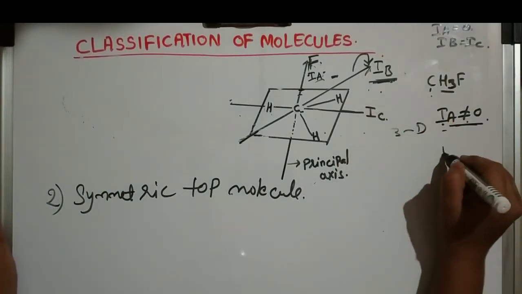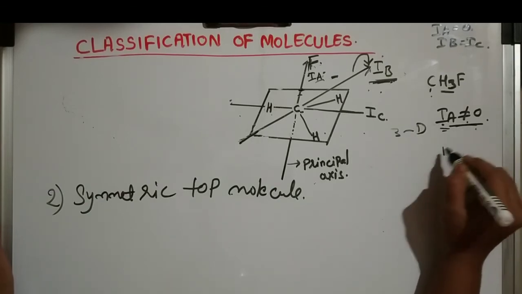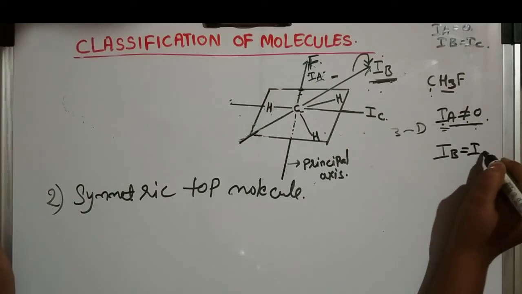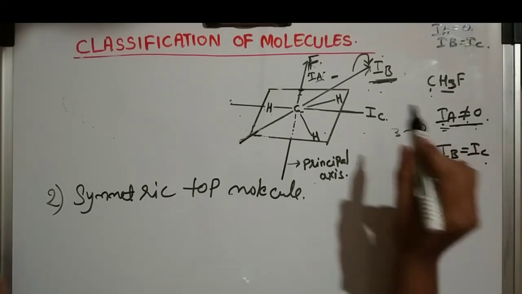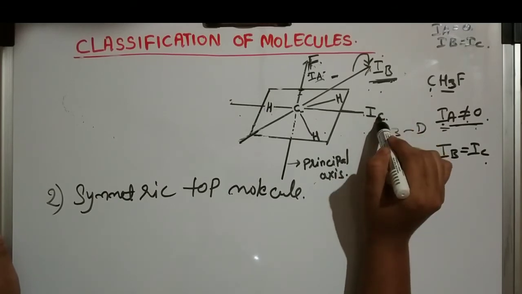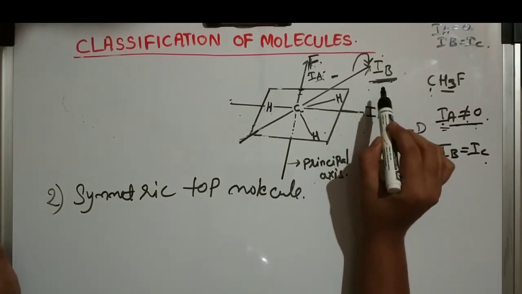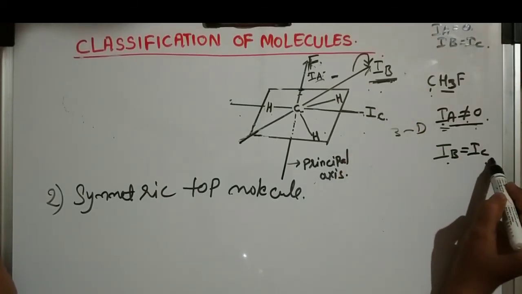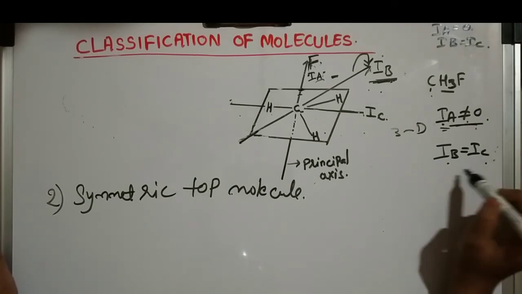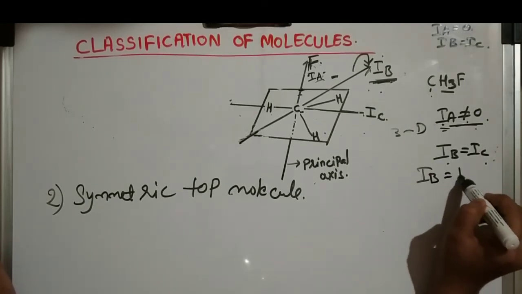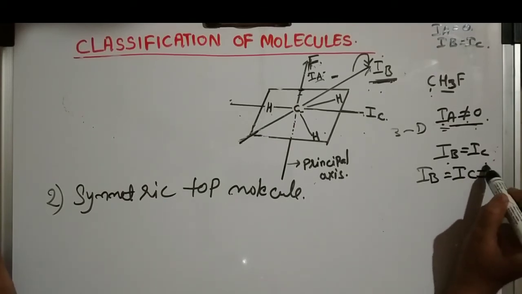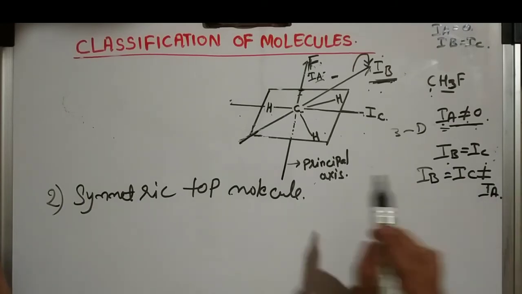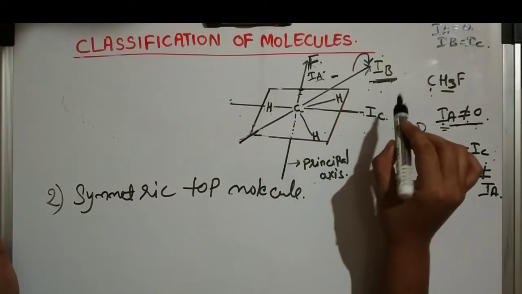So what happens here? In the first case, IA is not equal to 0 and IB is obviously not equal to 0, but IB is equal to IC. Why is IB equal to IC? Because IB and IC take almost the same amount of force to rotate the molecule. So IB equals IC, and obviously IB and IC are not equal to IA. So this is about the symmetric top molecules.